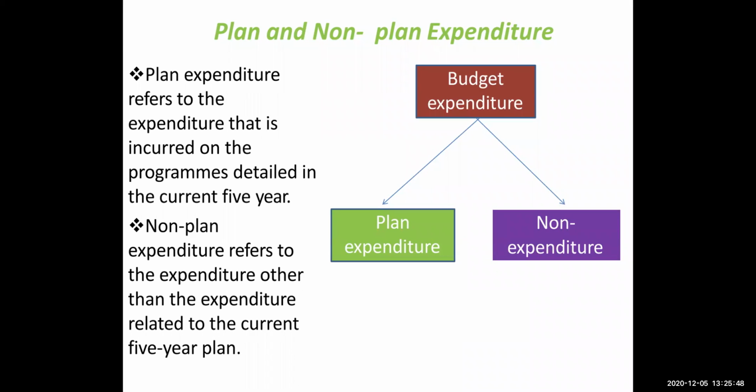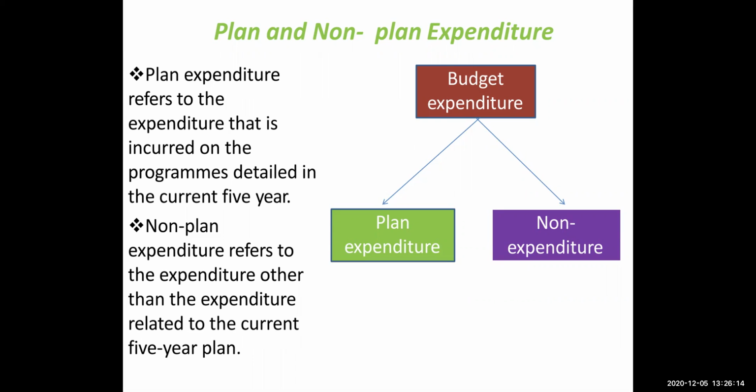Now, there can also be planned and non-planned expenditure. Planned expenditure refers to the expenditure that is incurred on the programs detailed in the current 5-year plan. So, in the 5-year planning, any expenditures which are included in the planning structure, those expenditures are planned expenditure.